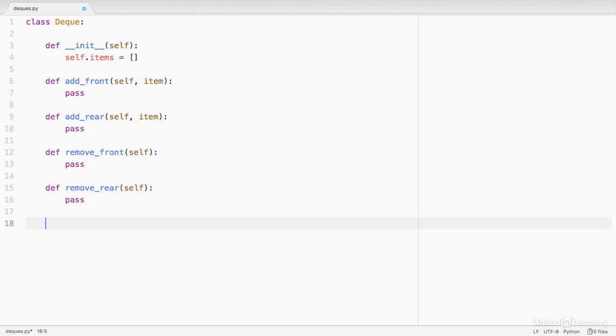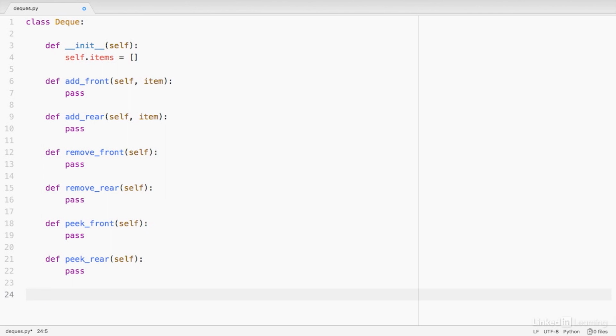Now we can get into the non-essential but still helpful methods like peek, size, and isEmpty. With the peek method, we will have to specify which end of the deque we want to be looking at. So again, we'll do the front and the rear.